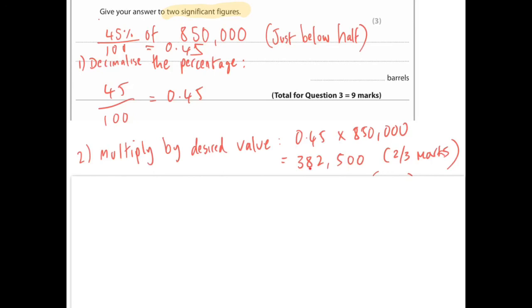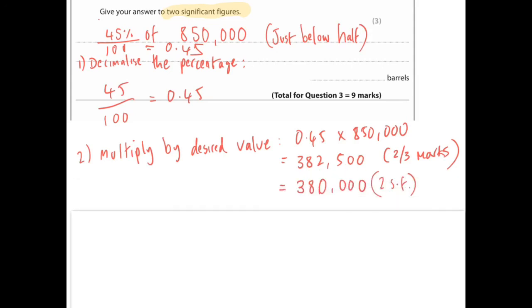If it's below 5, then this number can stay as is. If it's 5 or above, this has to go up 1, to, let's say, 9. Well, it would be 9, but here it's 2, so this can stay as 8. So that means you just basically go 3, 8, and then the rest becomes 0, 0, 0, 0, 0, and that'd be two significant figures. If it was, let's say, 385, then what you'd write instead is 390000.